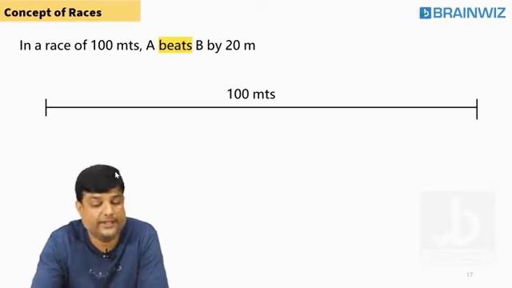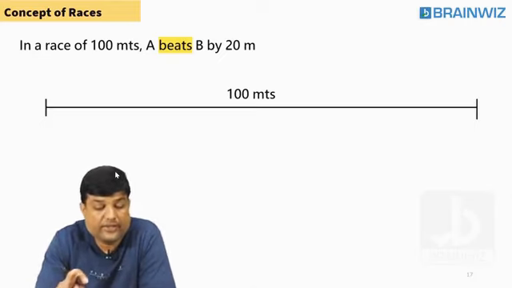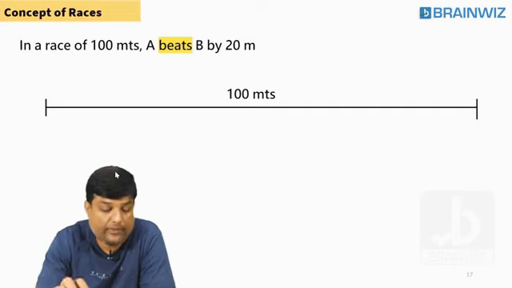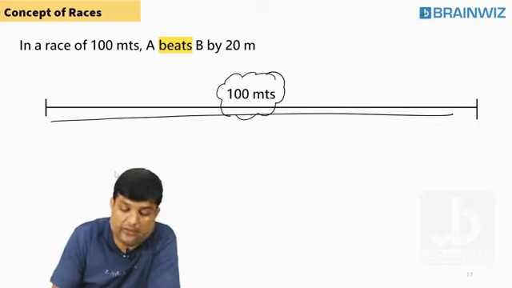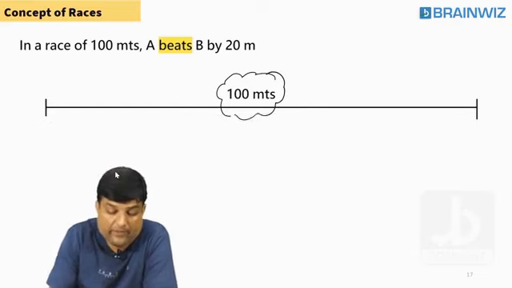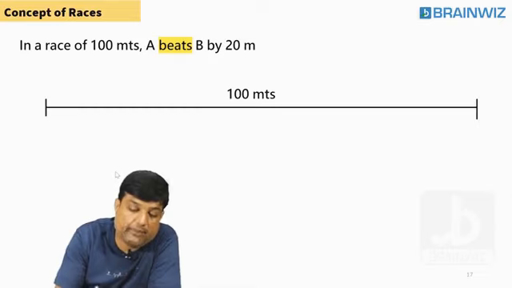Now, let's learn races. Following everybody, I'm teaching you races. Try to listen to this question very carefully. Clear? In a race of 100 meters, the length of the race is 100 meters. Are you understanding, everybody? In the race of 100 meters, A beats B by 20 meters.